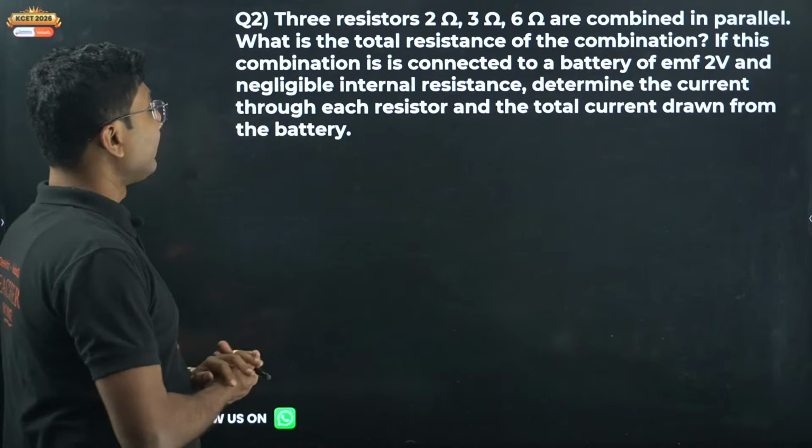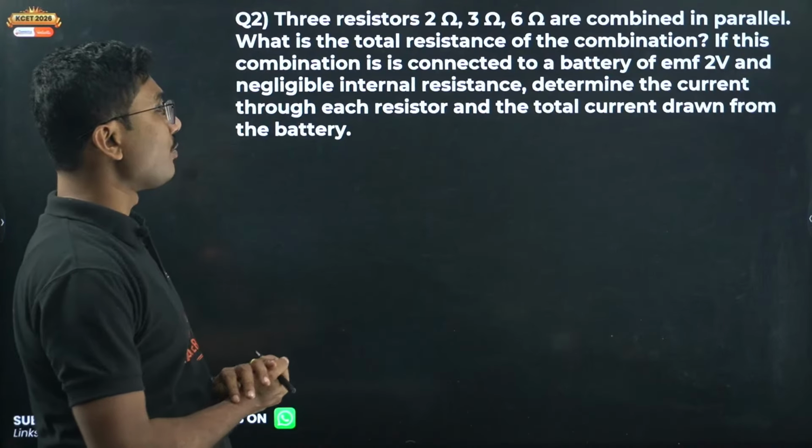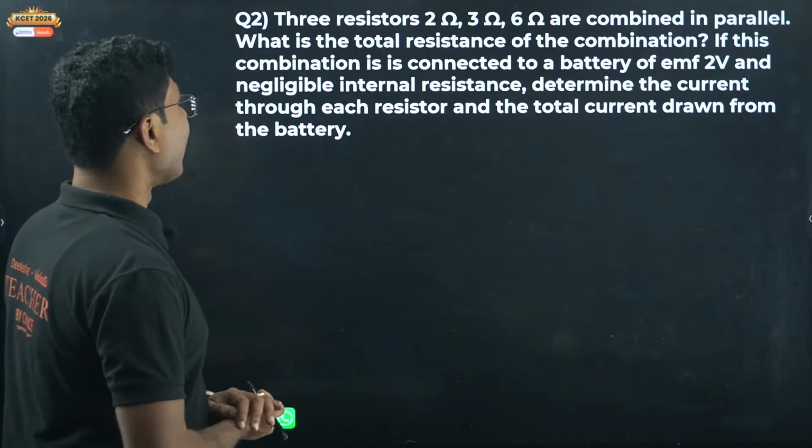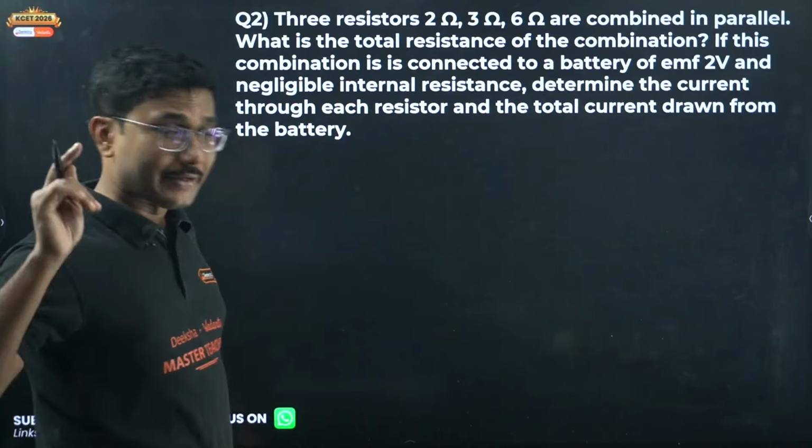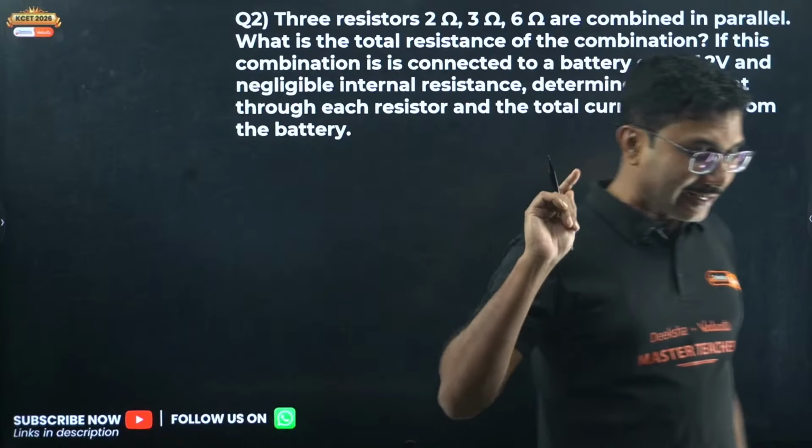Okay, so 3 resistors, 2 ohm, 3 ohm, 6 ohm are combined in parallel. What is the total resistance of the combination? By the way, those who are wondering that I have not studied,